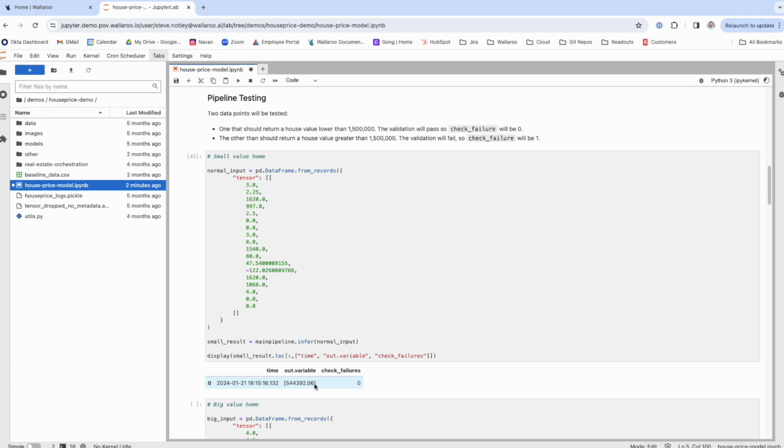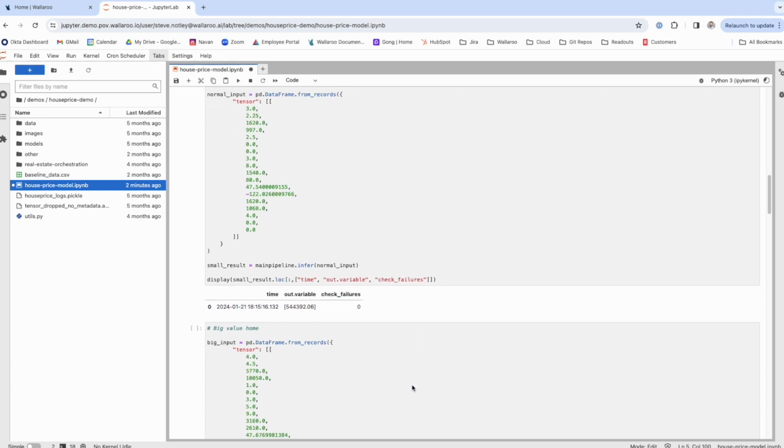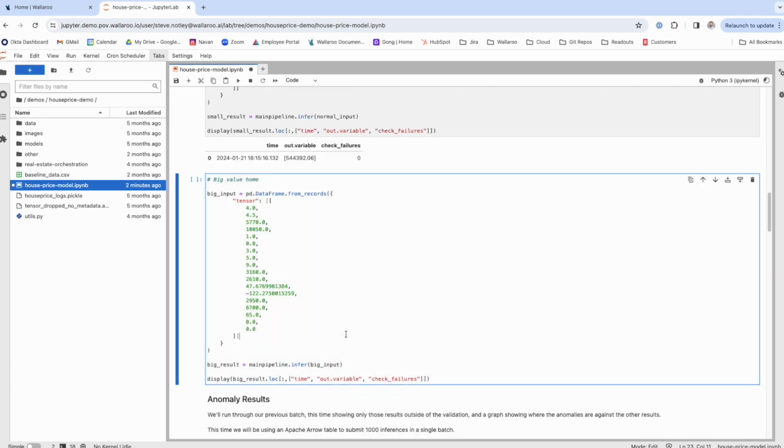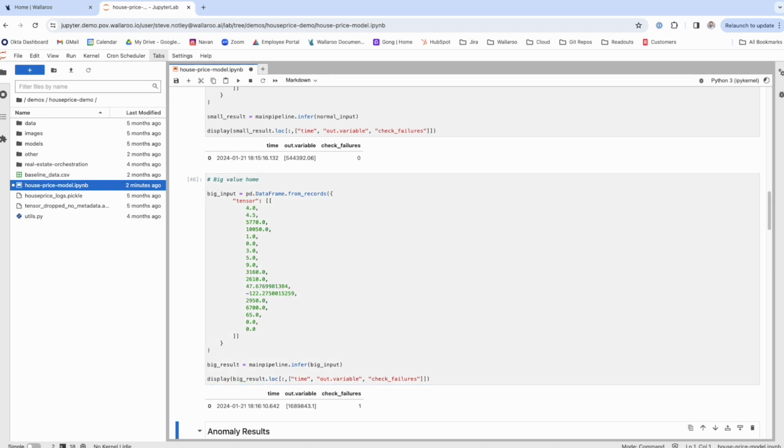I can see in my initial test, this prediction is well below this range, and so there's no check failures logged. But if I run another data point here, we can see that the prediction is around 1.6 million, and that's going to violate this rule, so I can see a check failure is logged here.